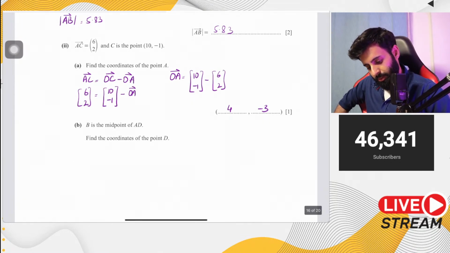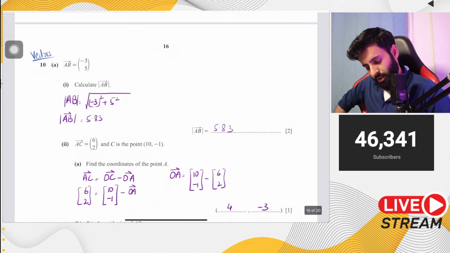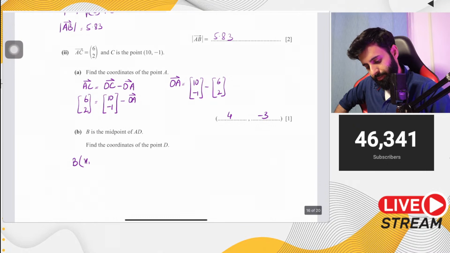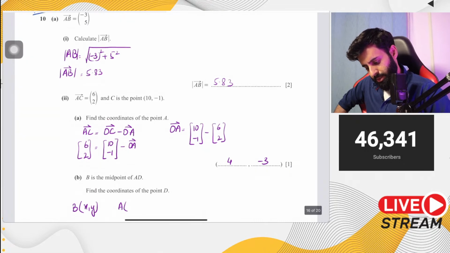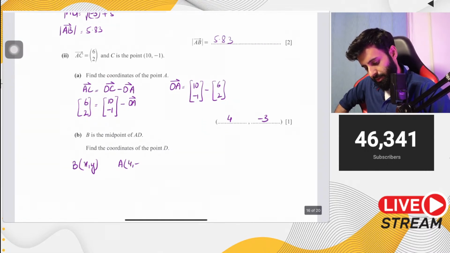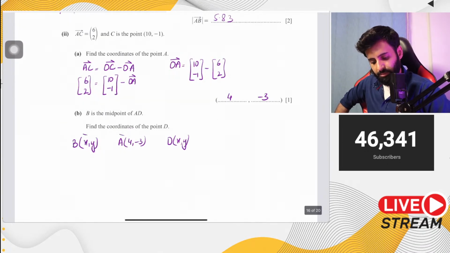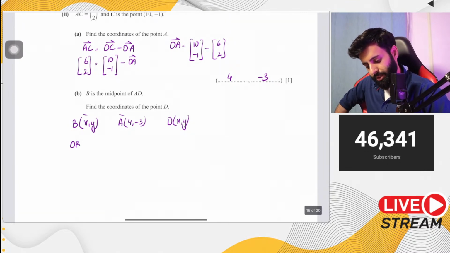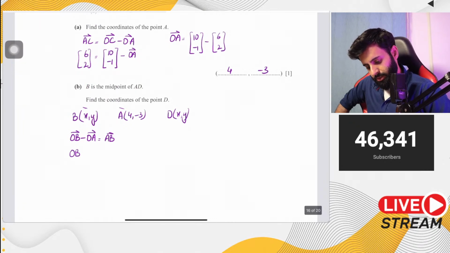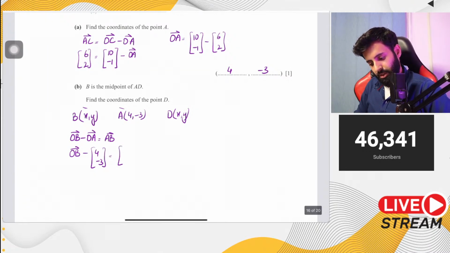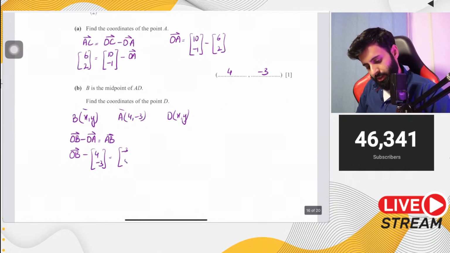Now do we have the coordinates of B? No, we don't. Let's call it x comma y. Do we have the coordinates of A? Yeah, we do. We just worked it out. It's 4 comma minus 3. And do we have the coordinates of D? No, we don't. Now from these, we can basically find the coordinates of B. Why? Because if you do OB minus OA, you get AB. And AB is something we already have. So OB minus OA, which is 4 and minus 3, equals AB. And what's AB? AB is minus 3, 5. Now let's solve for OB.